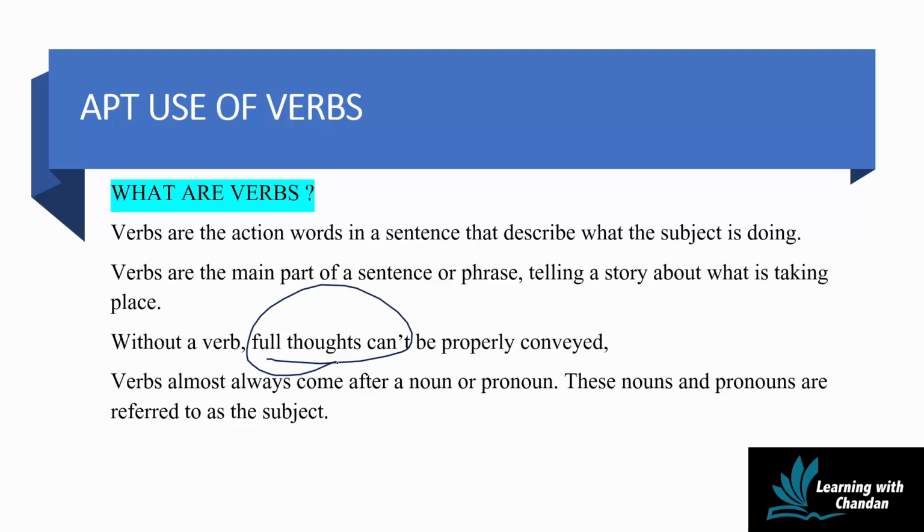Without using a verb, the researcher cannot effectively convey his or her thought with clarity. It is that part of a sentence that indicates what the subject does. The subject is denoted by either a noun or a pronoun. So verbs often come after a noun or a pronoun. Now let's understand the rules for using verbs in a research manuscript.